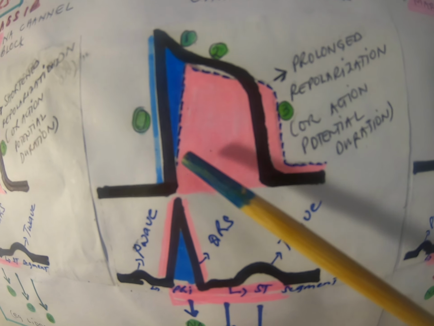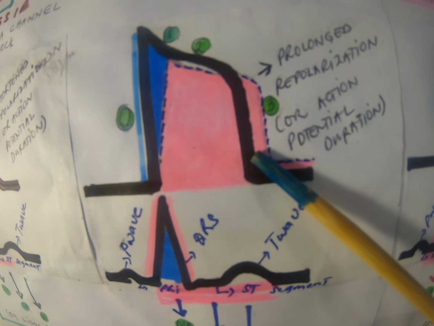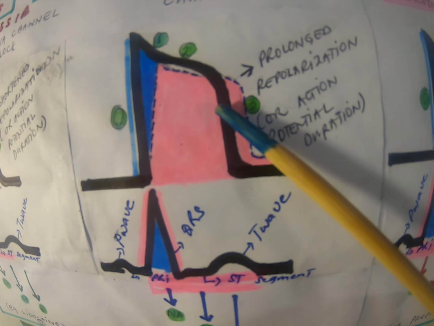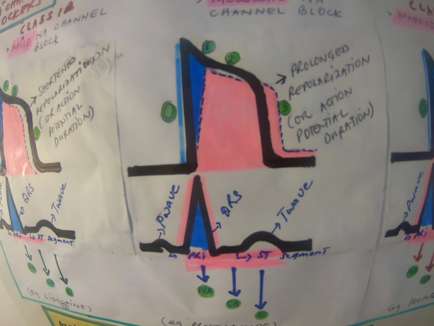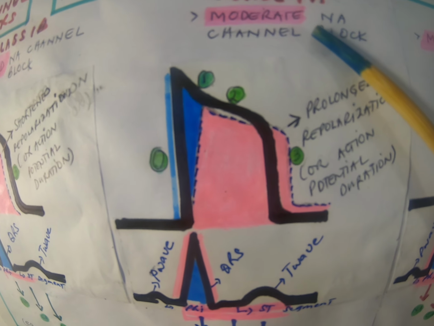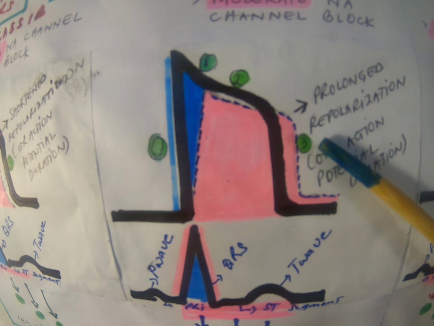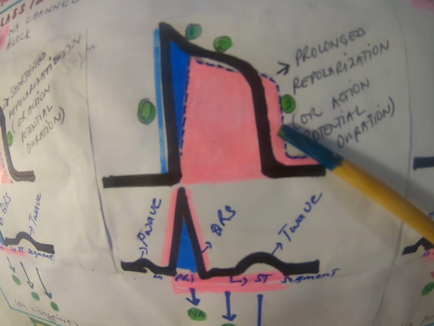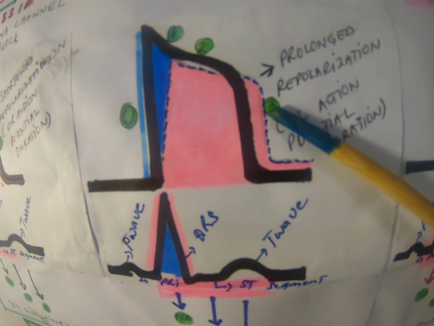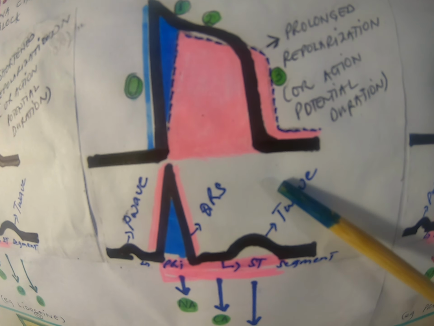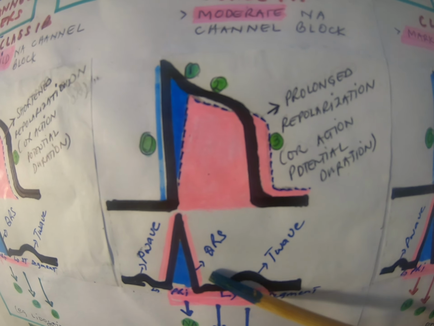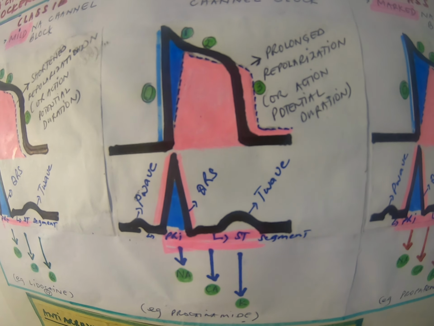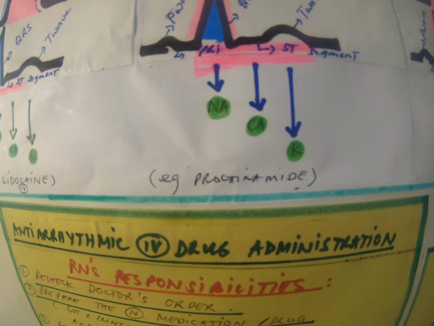And if you look closer at the repolarization, which is pink, it surpasses the normal repolarization here. Why? These moderate sodium channel blockers also have a slight potassium blocker effect. Potassium blockers usually prolong the last phase, that is your phase 3. So you expect a prolonged QTC here, and it could also be a widened QRS on the ECG. An example of this is procainamide, or Pronestyl. So that is class 1A.